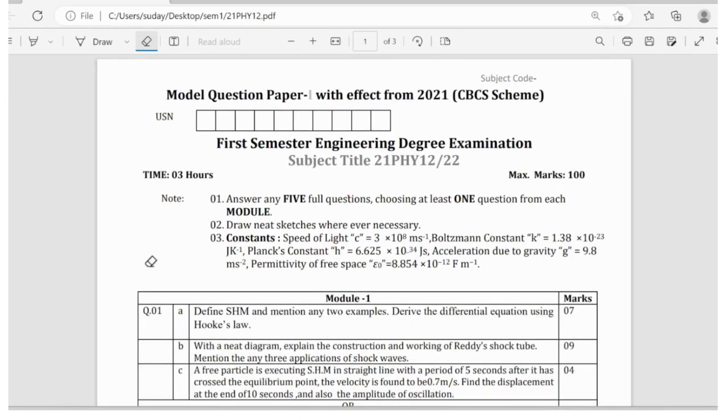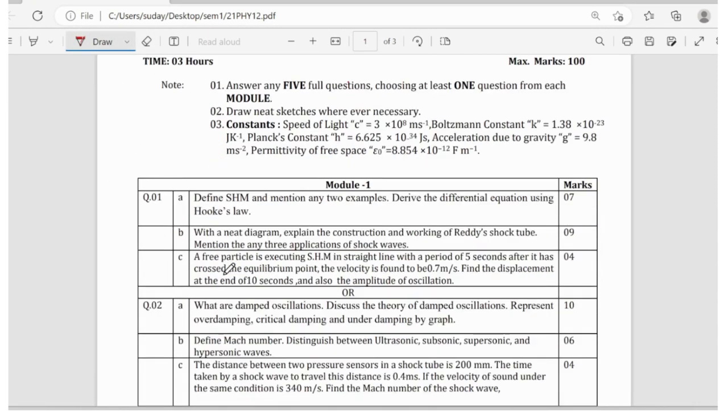In this video, we'll be discussing the important questions of engineering physics. So let's start with the first module. First module basically has four important topics: free oscillations, damped oscillations, forced oscillations, and shock waves.